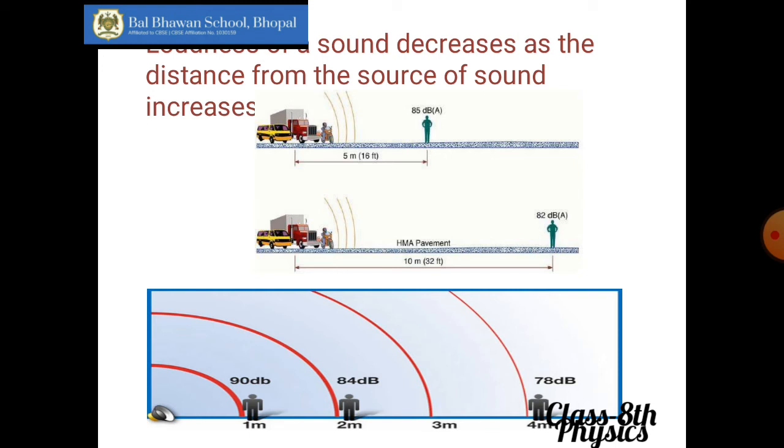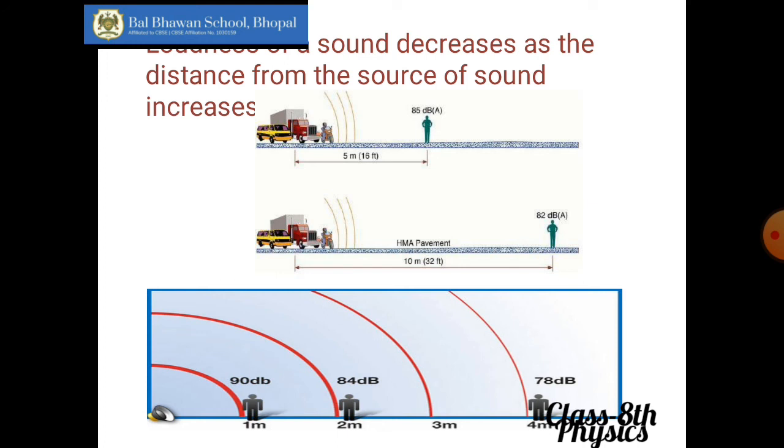As you can see in the picture also, the third factor, in the second case, you can see the speaker here, as the distance increases, what happens? In the first case, the loudness of the sound was 90 decibel. In the last one, as the distance keeps on increasing, the loudness of the sound becomes 78 decibel. And in this first picture also, the horn of the vehicle was blowing, and when the man was near, he could hear a loud sound. As the distance between the two kept on increasing, the sound keeps on becoming feeble. You also have experienced this. If you go near the source of the sound, the loudness becomes more. If you go away from it, the loudness becomes less.